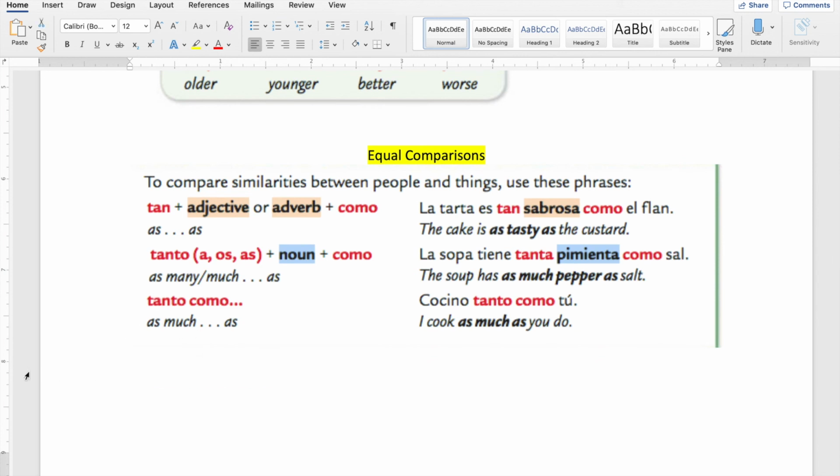Second one, tanto, tanta, tantos, tantas ... como. This tanto right here has to agree in number and gender with the noun, okay? So here, I like this example: la sopa tiene tanta pimienta como la sal, ¿sí? Tanta agrees in number and gender with pimienta. Pimienta is pepper, right? Como la sal. Or I can say,